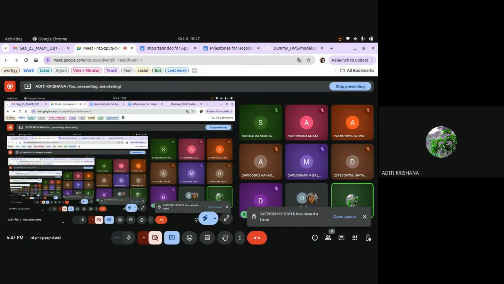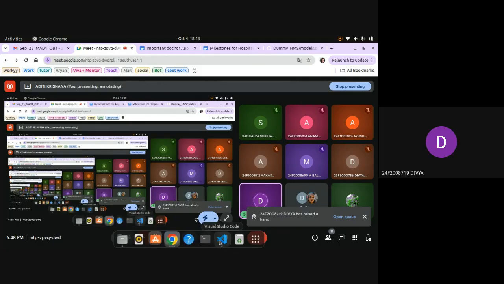Yes, Divya, please ask. Ma'am, can we make a separate user table? Like, we have given all three roles, admin, patient, and doctor, and they can all log in from the same page, so can we make a separate user table in which their user ID and password are all given?